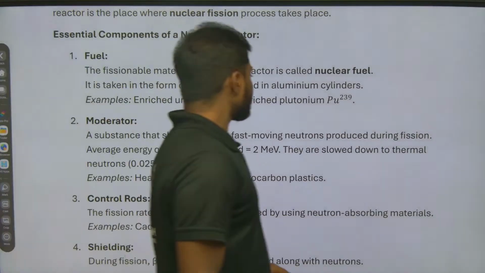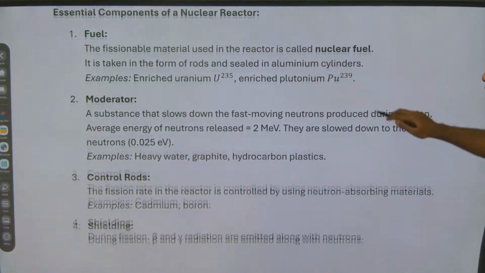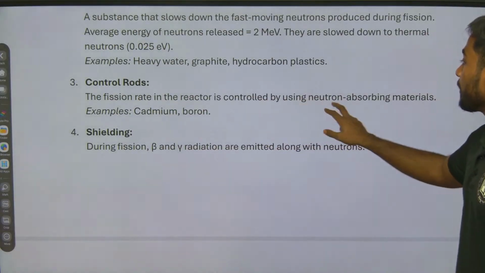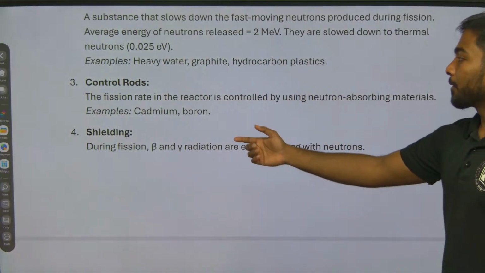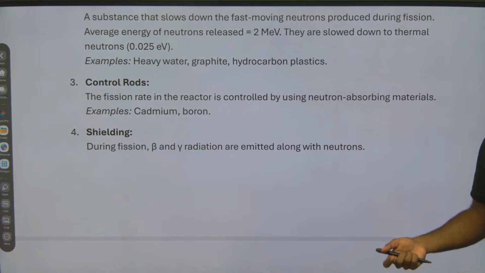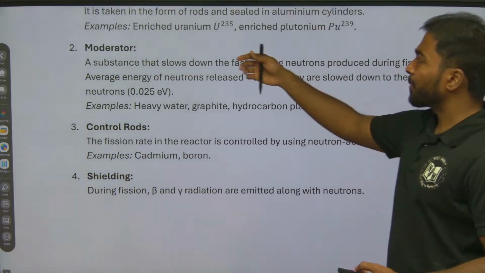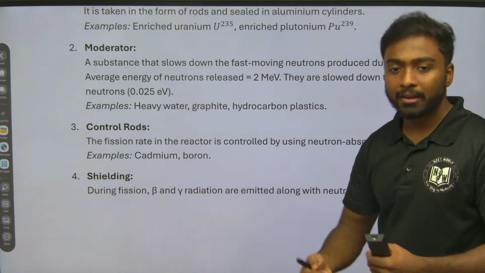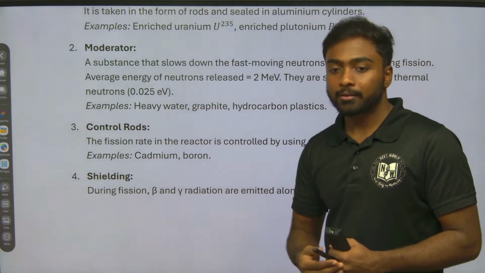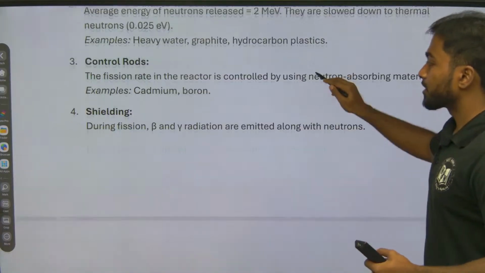Done? Okay. So the next one, control rods. The fission rate in a reactor is controlled by using neutron absorbing material. Example, cadmium, boron. Whenever we are explaining something, we should say it with some example. Then it will be a more professional way to say things, right? Okay.